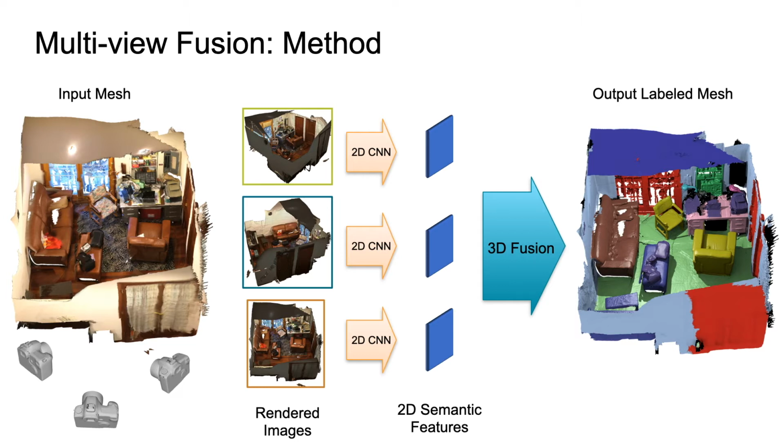These rendered data are then passed through a 2D CNN to predict dense semantic features at every pixel. Finally, the image semantic features from each view are fused in 3D while taking care of occlusion to get the final semantic 3D labels on each mesh vertex.